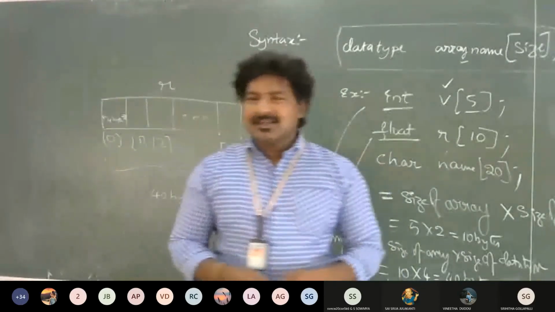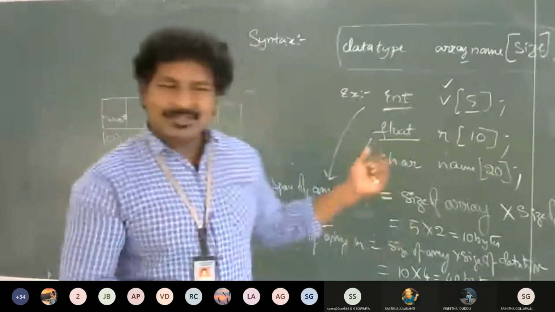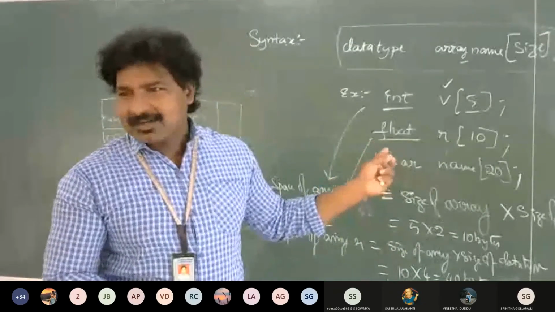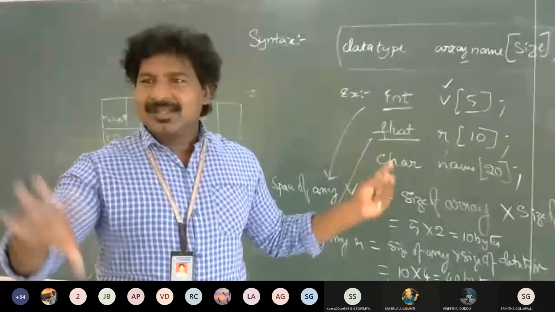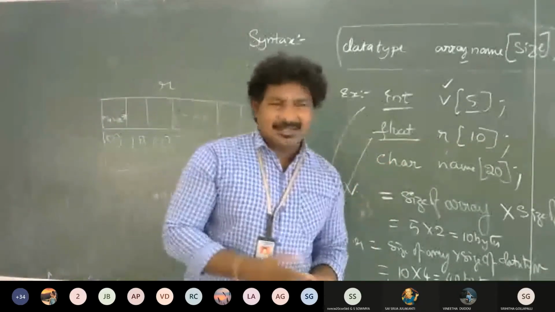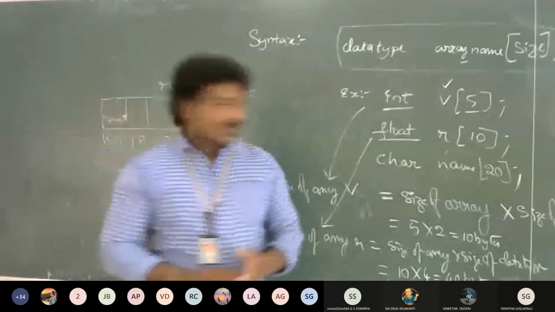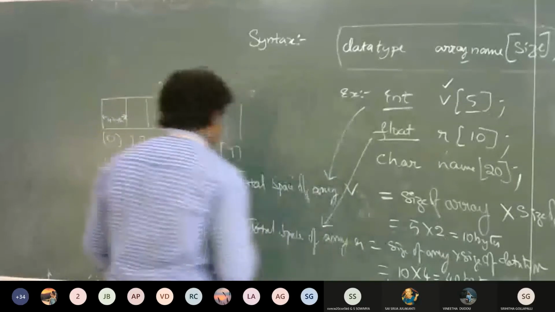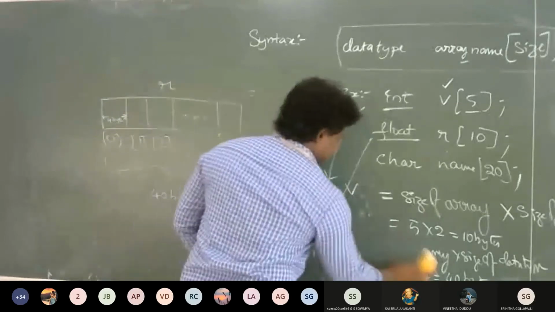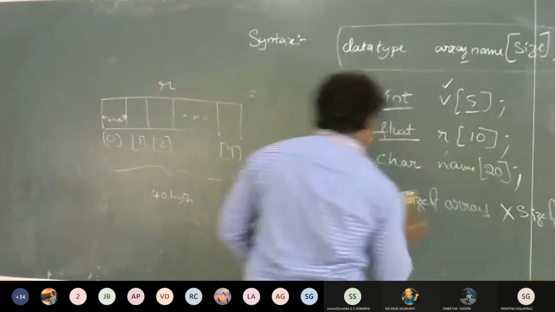It's easy. Do you know how to initialize variables? Just now we saw that: declare the variable, put equals to, then give the value. That is how we initialize a variable. Then how to initialize my array? That is also very easy.